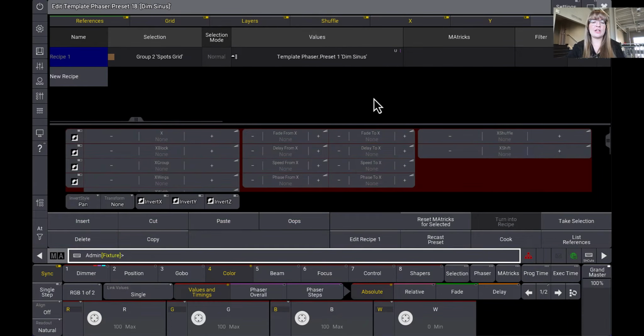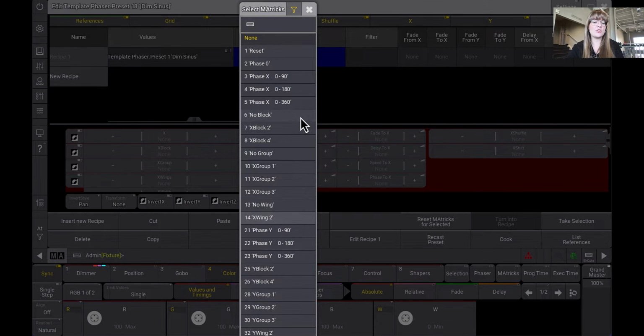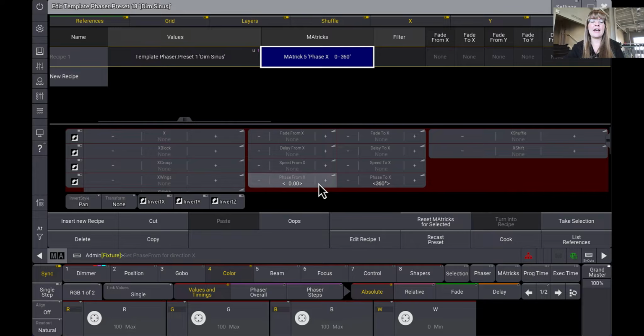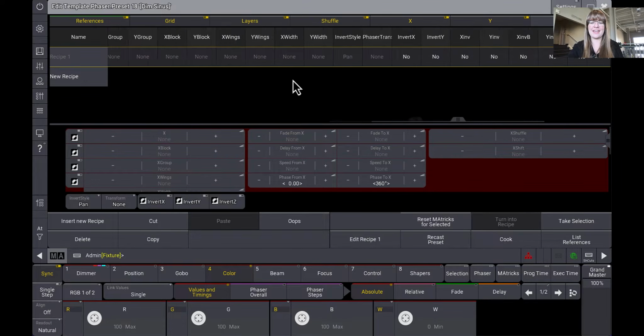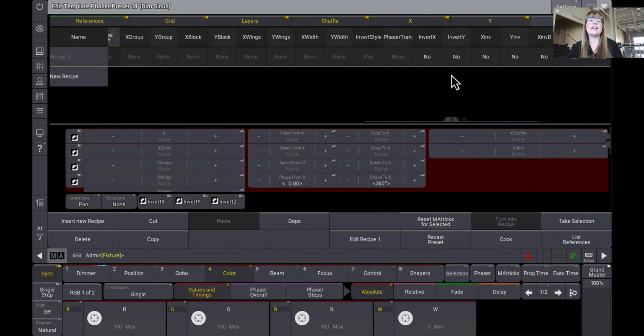I can go ahead and turn on edit setting, and you'll notice here, there's the M matrix window. I can grab any M matrix in the show, so phase 0 through 360. It's letting you know, hey, these carets here were referencing something. They're referencing the M matrix here. And same concept down here. This bottom part here is just like the M matrix window. And up top here, this is exactly the same information you're finding down here, except just displayed like an Excel spreadsheet, a little more like MA2, however you want to look at it.